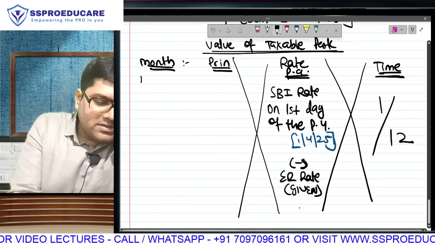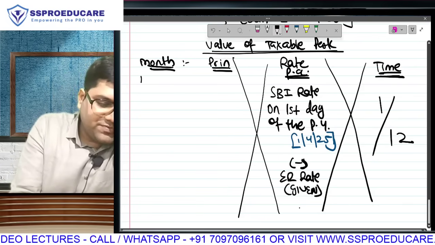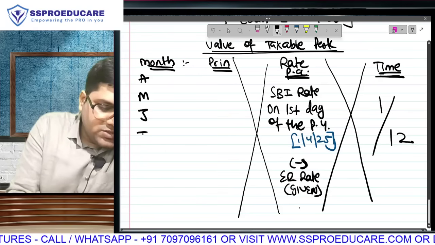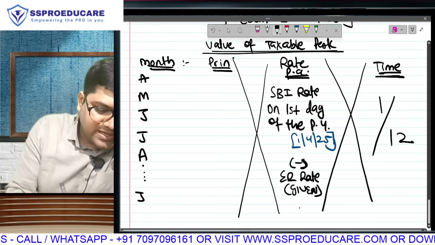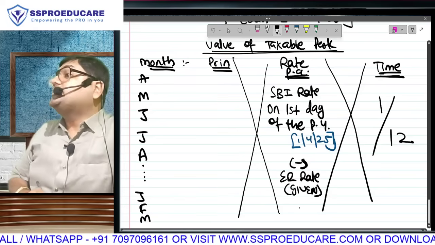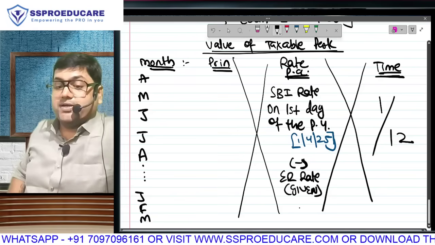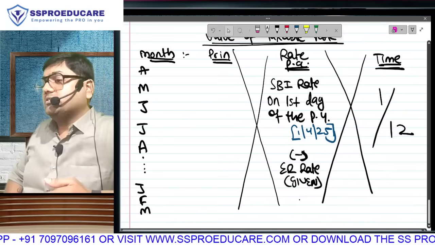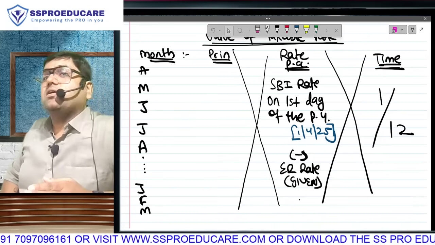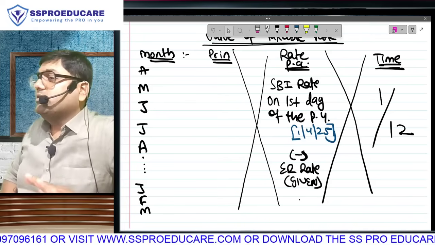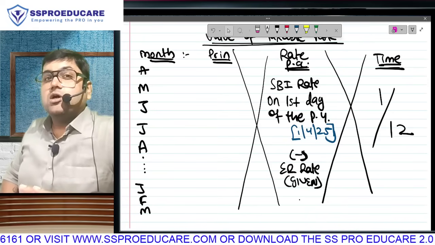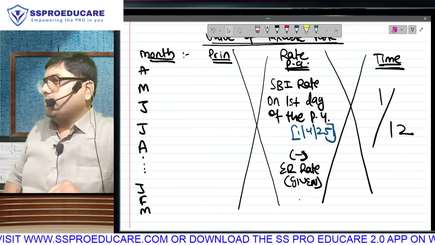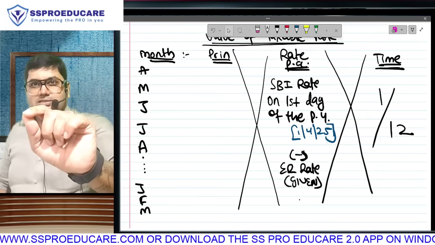Are we doing calculation monthly? First we will do perquisite of April, May, June, July, August, and going on like this we will come to Jan, Feb, March. For principal, the rule is, ladies and gentlemen, please pay attention. I am not doing monthly calculation for the convenience of that period. We could have done this without 1/12 also, we could have done the full year together also. But the rule is principal has to be checked every month. Why? Understand the logic first before I tell you the answer.